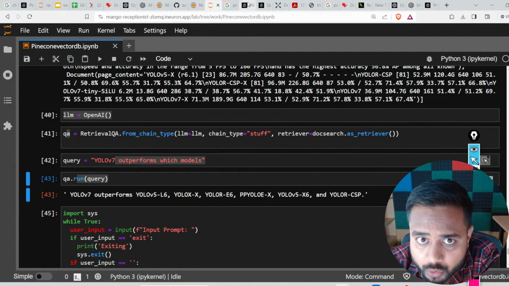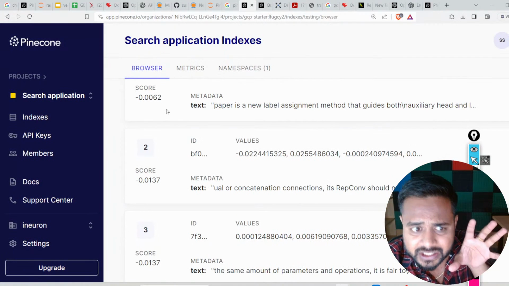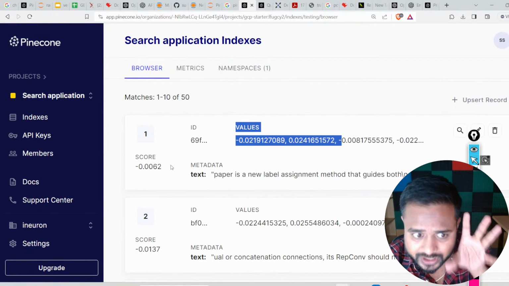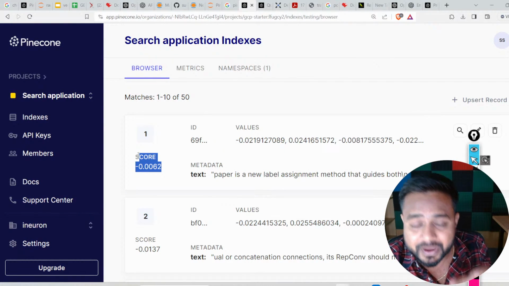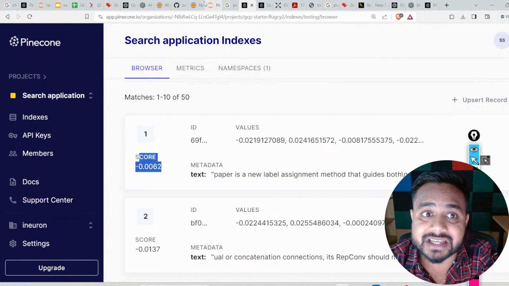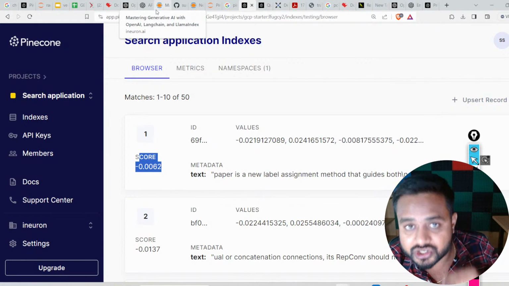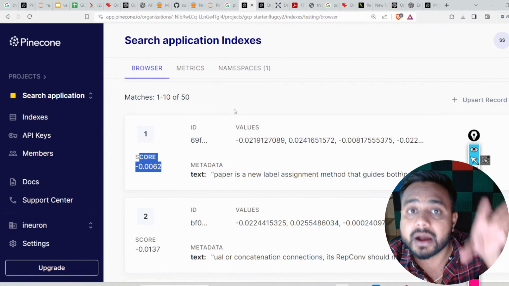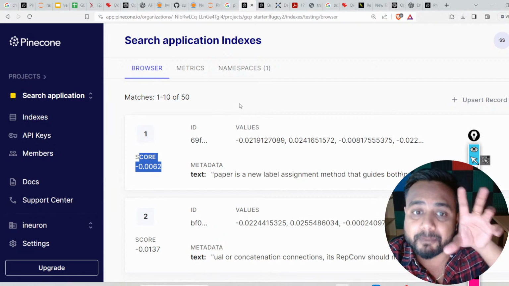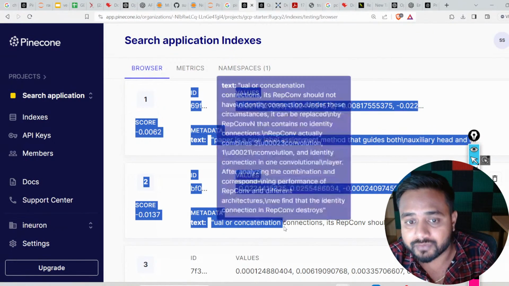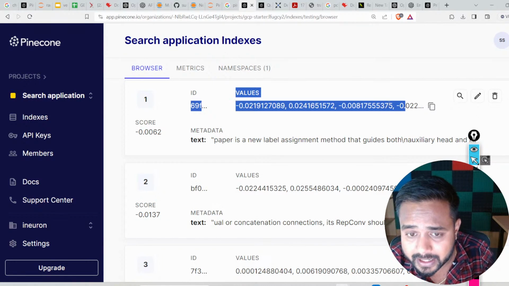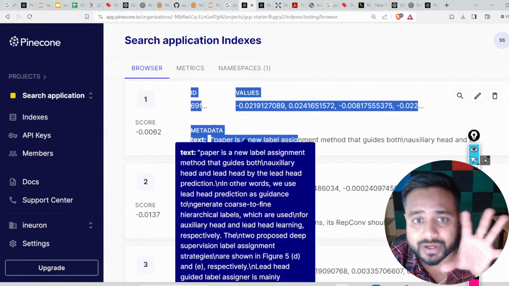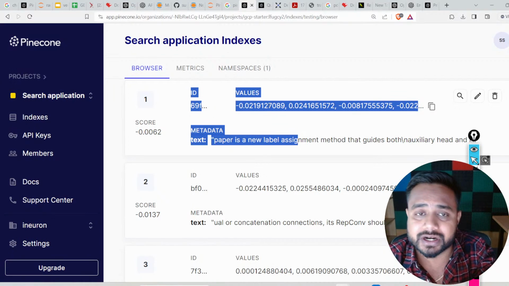Inside the vector database we have a score and a vector, so it checks with this particular score, and based on cosine similarity, it gives me an answer after searching inside the vector database, which is Pinecone. Here you can see the UI of that, where I have stored the embedding along with the text. You can see each and everything over the dashboard itself.